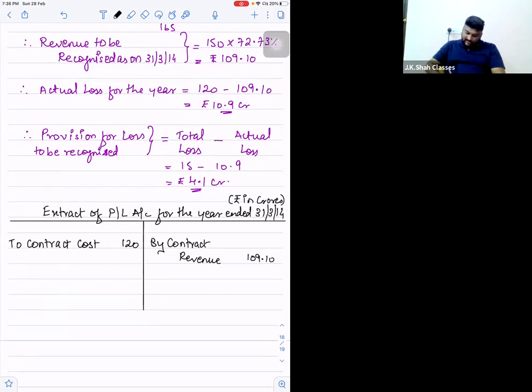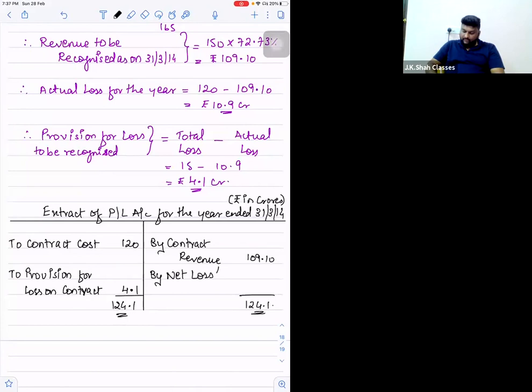Correct? Then on the debit side, I will record to provision for loss on contract. So can I say we will be providing for 4.1? So to take the total, it is 124.1. So here we will have by net loss, the full figure 15.